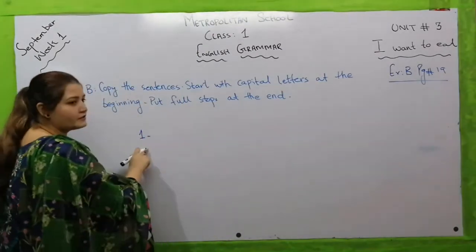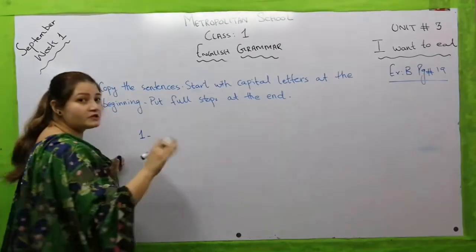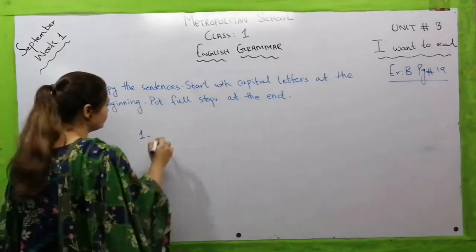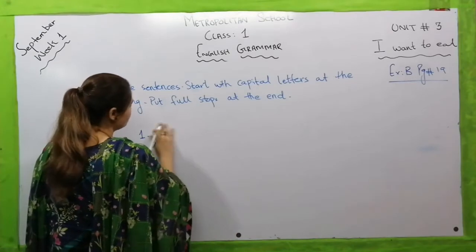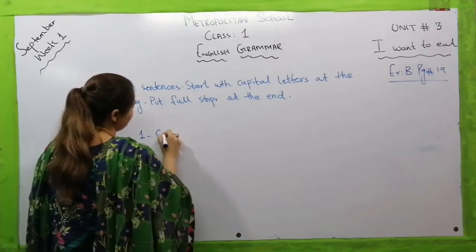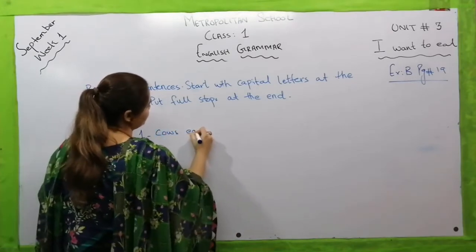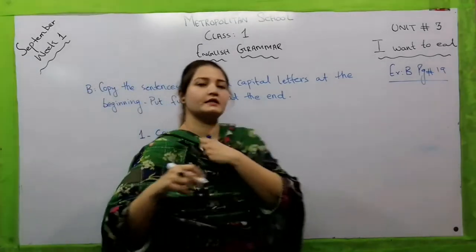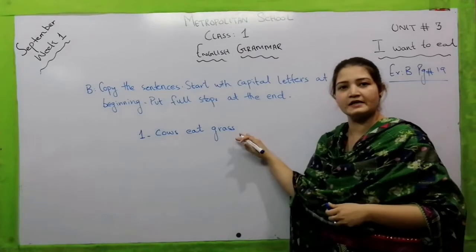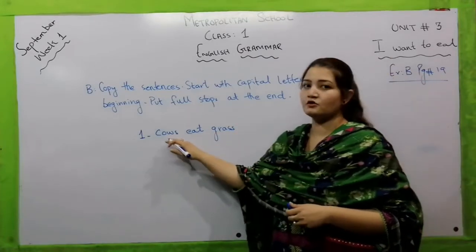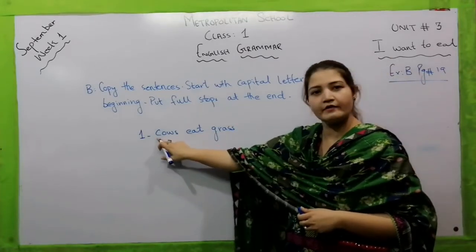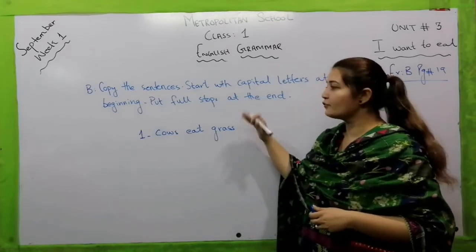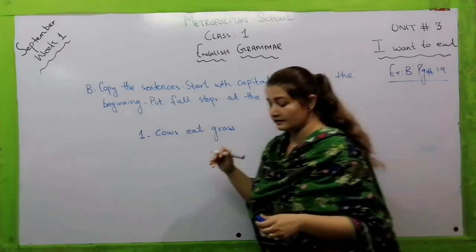For example, the first sentence is, in your books it is already written, but those sentences are not punctuated, so I am writing it the same way at first. It is written as cows eat grass. So here you can see that this is a proper sentence, but this sentence is not punctuated. The first letter here is small and there is no full stop at the end. So we will rewrite this sentence in a correct way.